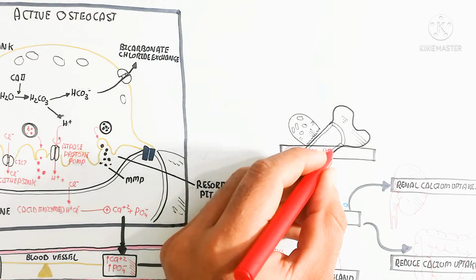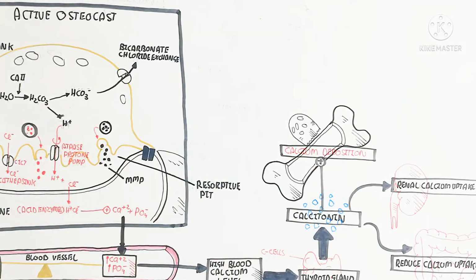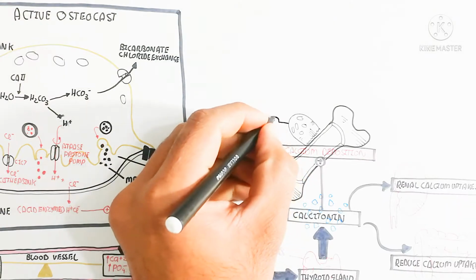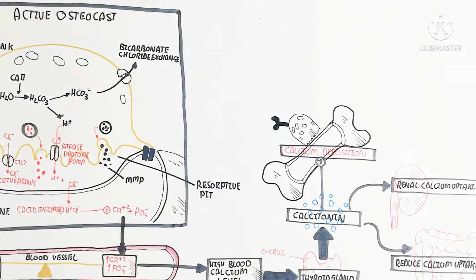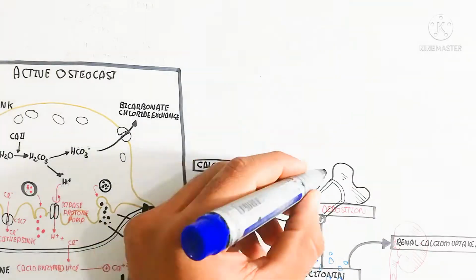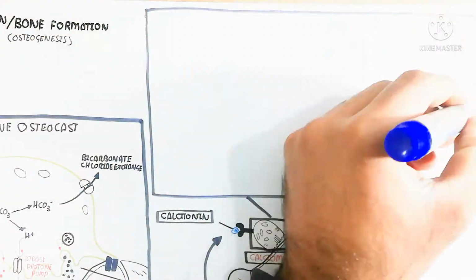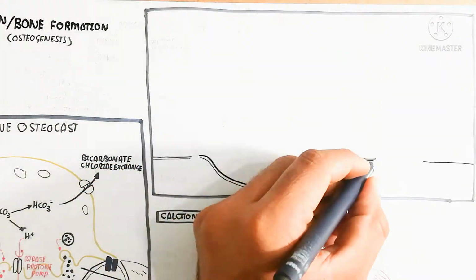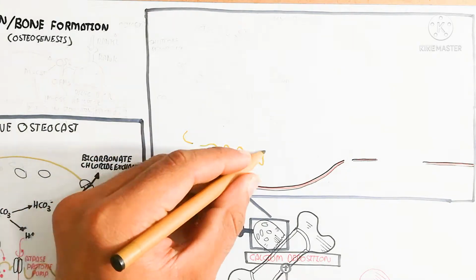Next, the calcitonin will be bound with the receptor. In this way the calcitonin will be bound with the osteoclast. After the calcitonin binds, it shuts off the resorption. So the resorption will be shut off, and in this way the deposition will occur. How is it possible? Let's begin to understand in detail.